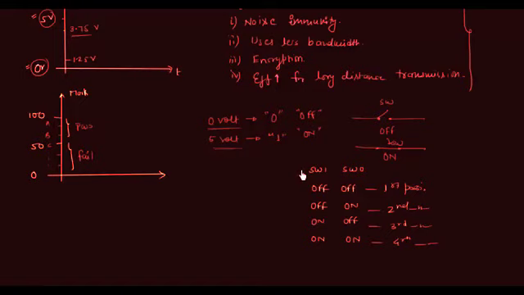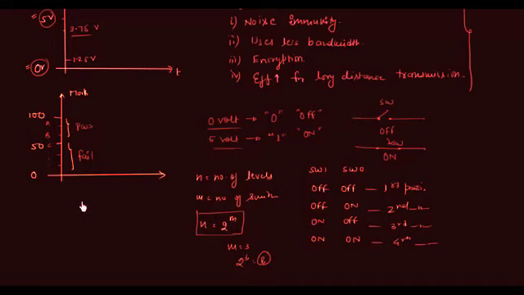We can generalize this. If n is the number of levels and m is the number of switches, then n is equal to 2 to the power m. You can remember this. m is the number of switches we are going to use, and n is the number of levels. So if I have 3 switches, m equals 3, this will give me 8. So for 8 levels, we need 3 switches. Very simple.